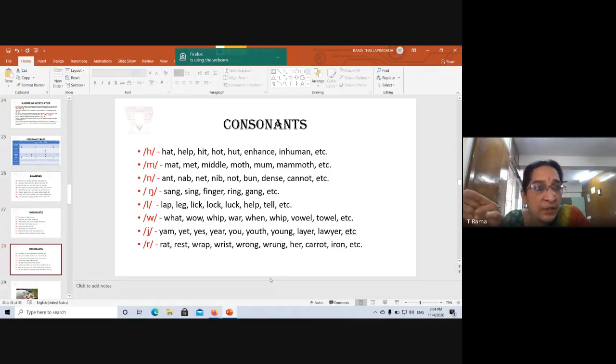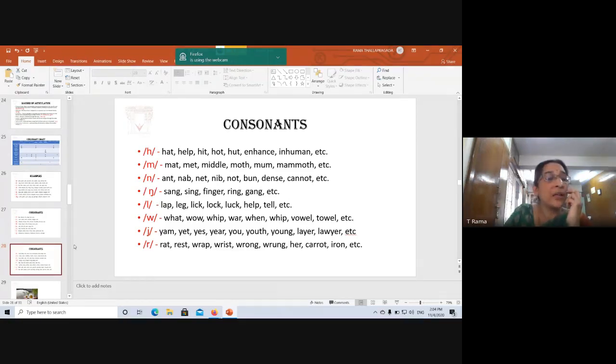But in the final position, it is not pronounced unless the next word starts with a vowel sound. For example, my father is an engineer. Even then you don't say father, it is rolled. Rung, her, carrot, iron. The sound is rolled.